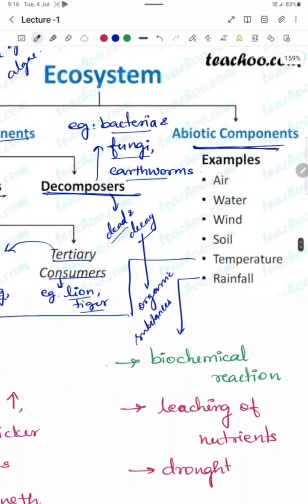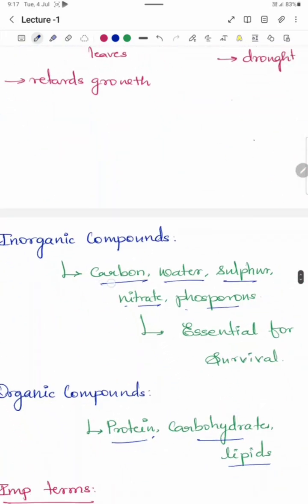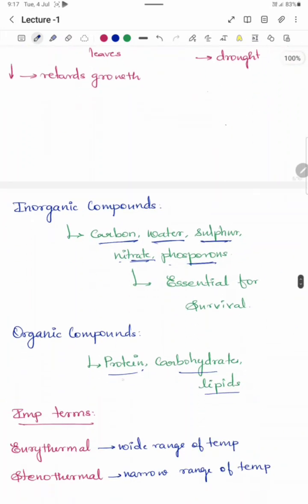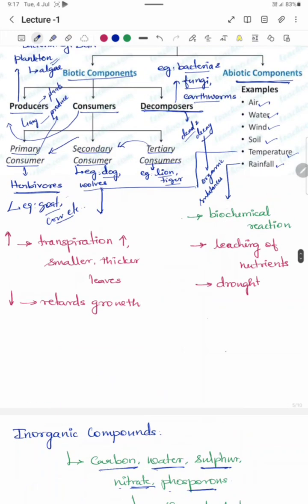Examples of abiotic components are air, water, wind, soil, temperature and rainfall. Beyond this, we have inorganic components such as carbon, water, sulfur, nitrate, phosphorus, etc. and organic compounds such as protein, carbohydrates, lipids. So these all together are called the abiotic components.